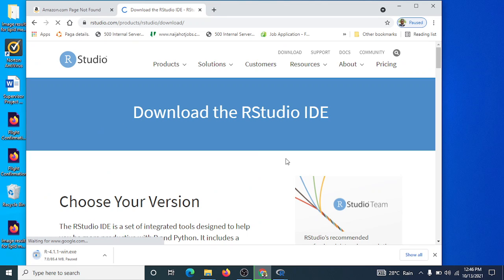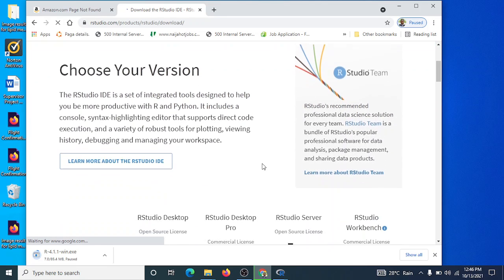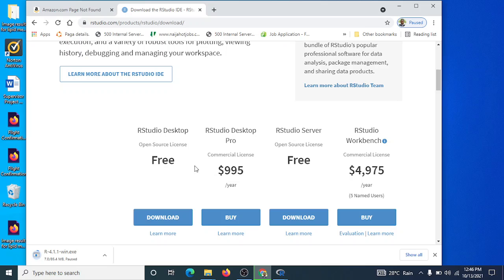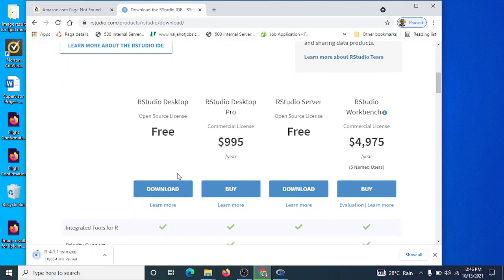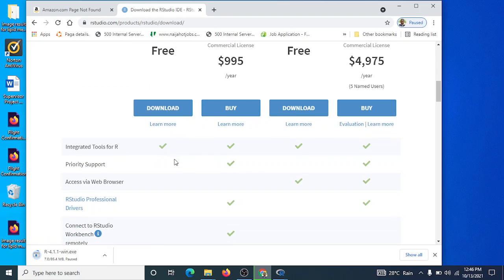It takes us to their site. And here they have the free version. They have the licensed version for commercial. Right? But what we will be doing, all we need is the free version. So you can click here.